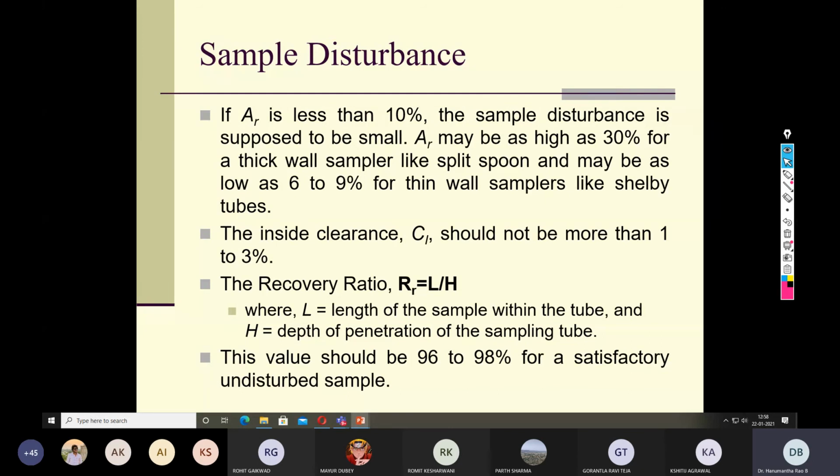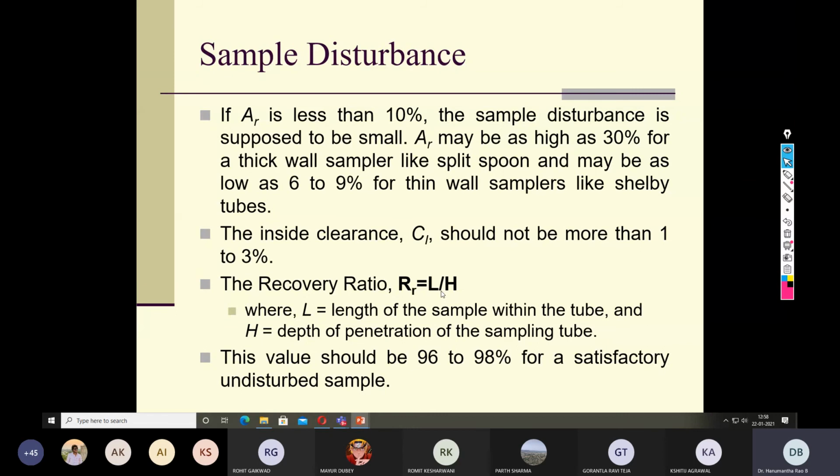There are also guidelines about the minimum clearance. The inside clearance should not be more than 1 to 3%. If it is above, then we should either discard the sampling, or state that that particular sample is a disturbed sample. Then there is the recovery ratio.